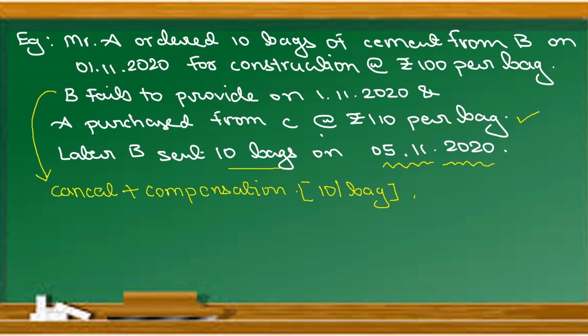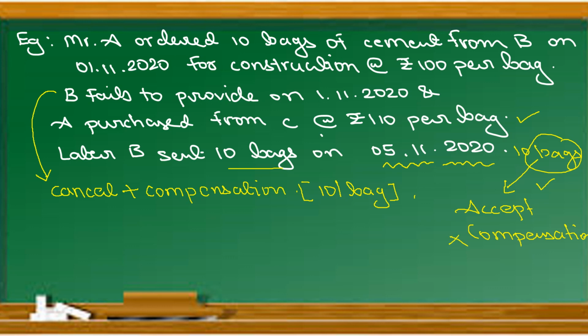That day also I wanted 10 bags of cement, so A again accepted these 10 bags. In that case, if he accepts silently, then he will not get compensation. When he accepts the performance of the contract at a later date, he is not entitled to any compensation.